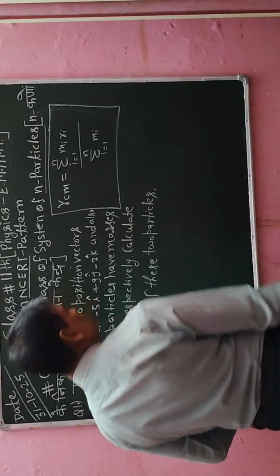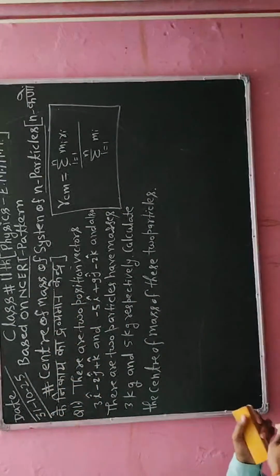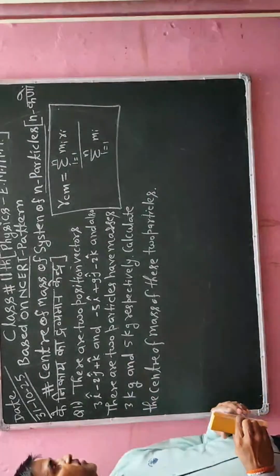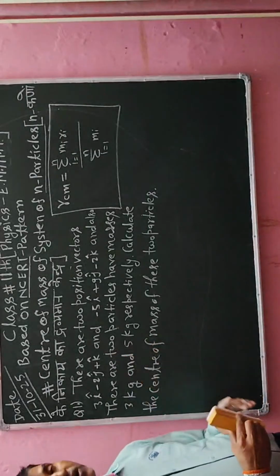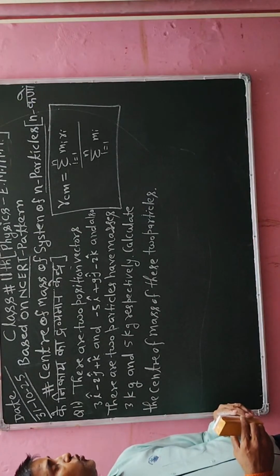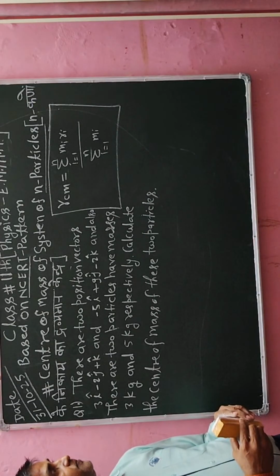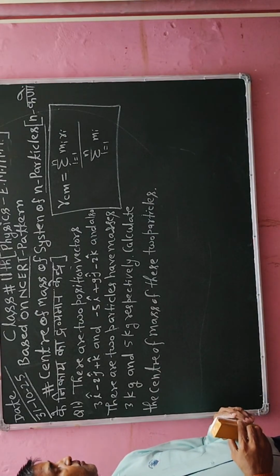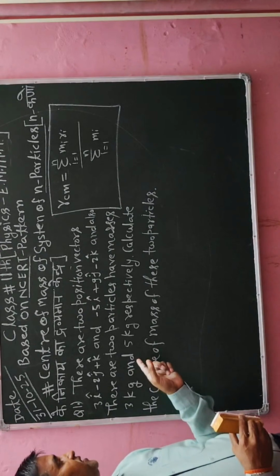Okay, so the information I have written in the numerical, all this information I will also put in the diagram, and after putting it in the diagram I will calculate the center of mass of two particles.